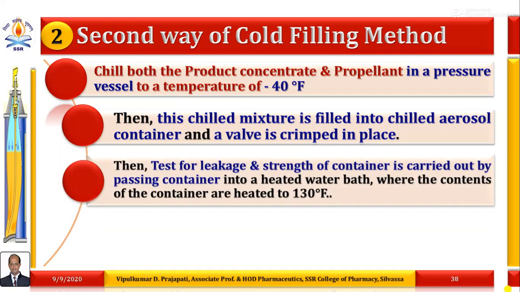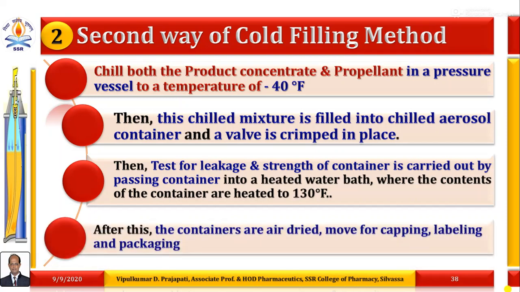Then the test for leakage and strength of the container is carried out in the same way, by passing the container into a heated water bath where the contents are heated to 130 degrees Fahrenheit. After this, the containers are air dried, moved for capping, labeling and packaging. So this is the second way, in which product concentrate as well as propellants are mixed. The chilled product concentrate and propellant are mixed in a pressure vessel at a temperature of minus 40 degrees Fahrenheit. Then the next steps are followed.